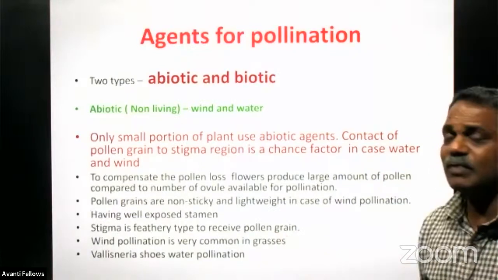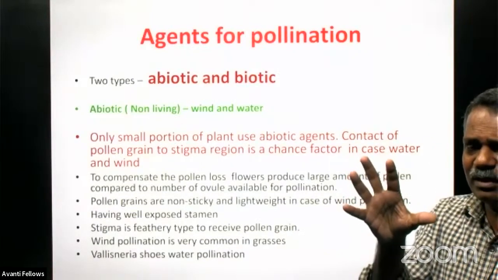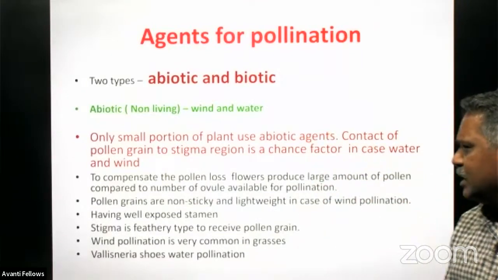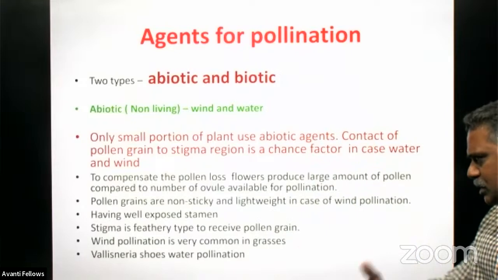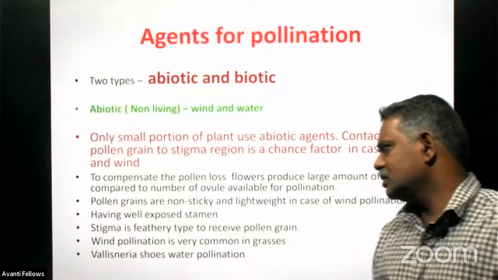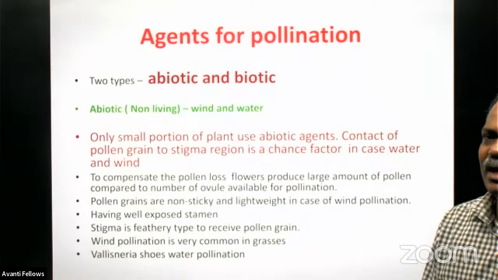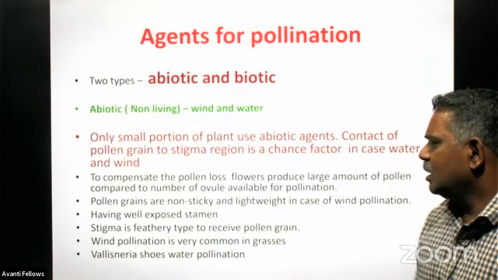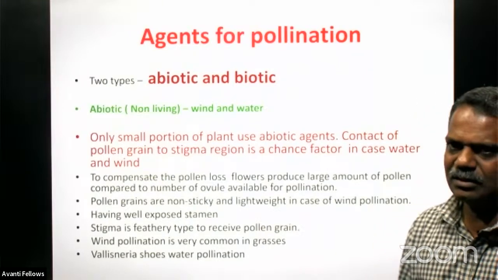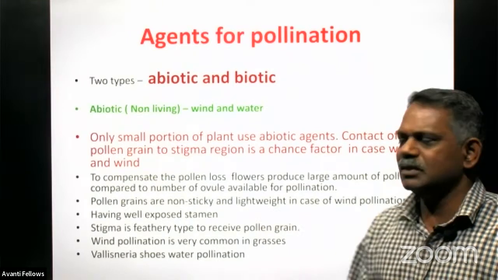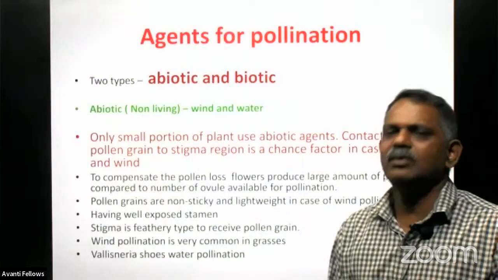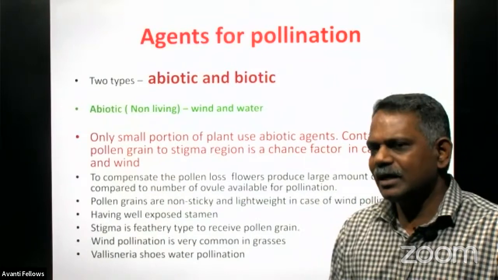And the stigma is feathery, that receives the pollen grain, so it will be feathery type only to receive the pollen grain. And wind pollination is very common in grasses, and aquatic plants like Vallisneria normally use water as a pollinating agent.